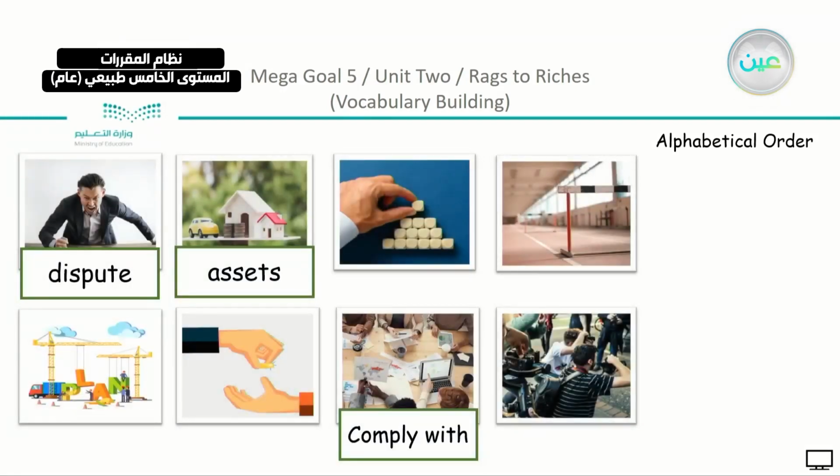We have the word also, endowment. Endowment, we said it's some kind of a part of money, or it's a monthly payment that is given. It doesn't have to be monthly, maybe yearly, that is given to an organization, a charity. So we have here the word endowment goes, yes, with this picture. Now, for example, do you know Al-Awqaf? Al-Awqaf is a governmental organization that is specialized in endowments.